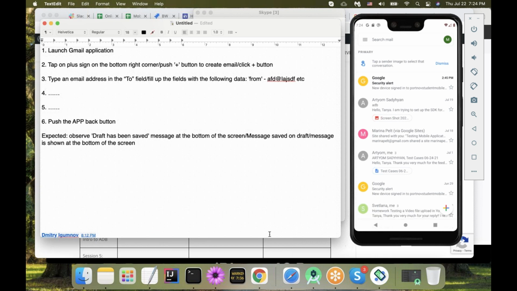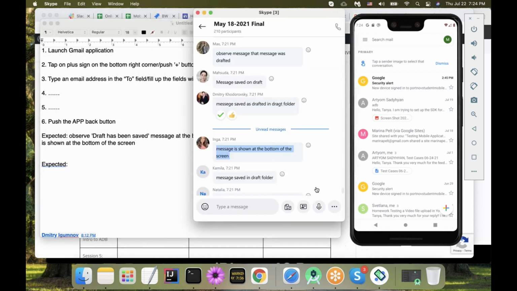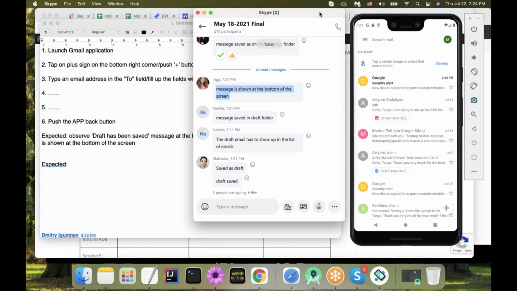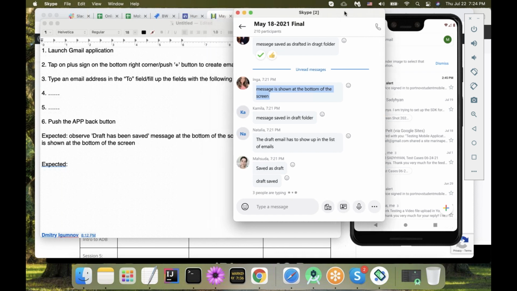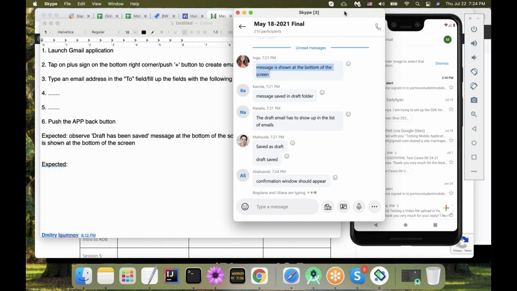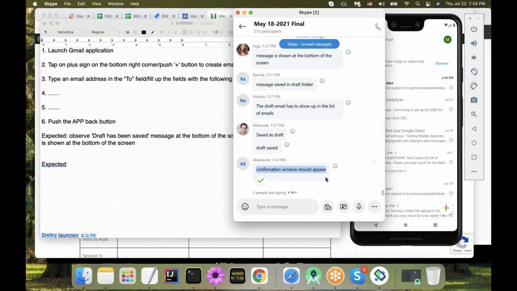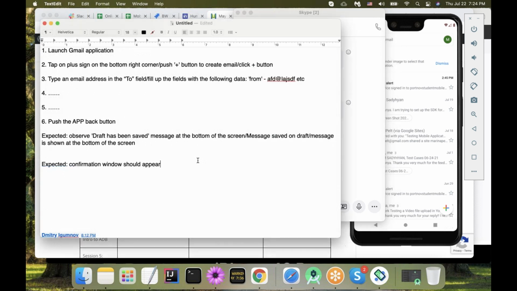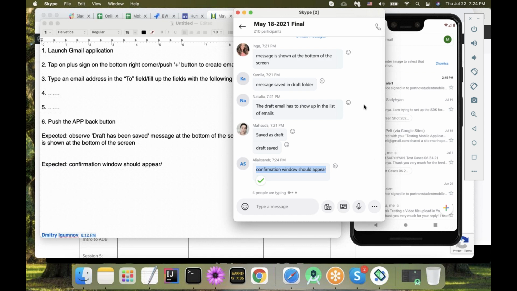So apparently, home screen, select message, blah blah blah. Let's just come up with expected result to make it quicker. So what would be my expected result this time? How would you phrase it? Confirmation window. And again, I'm not talking about drafts, right? I'm talking about the one from primary, something that was happening at the bottom of the screen, not in the middle, not where I had to click OK.